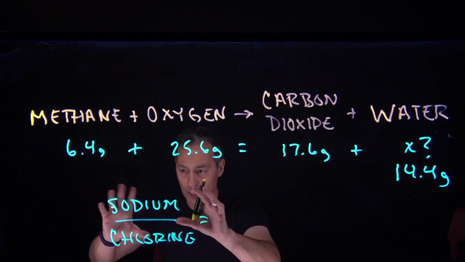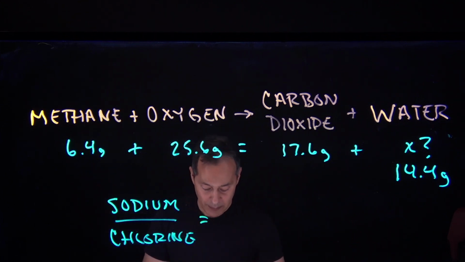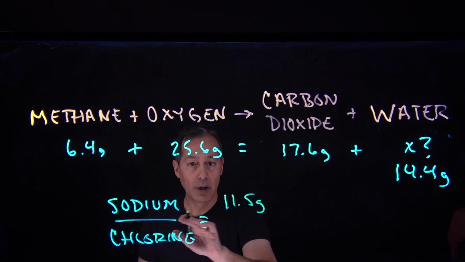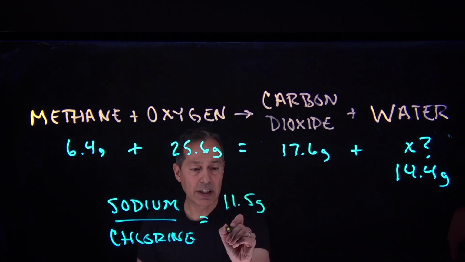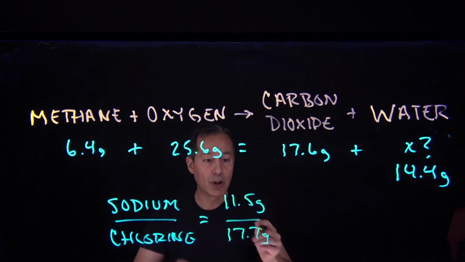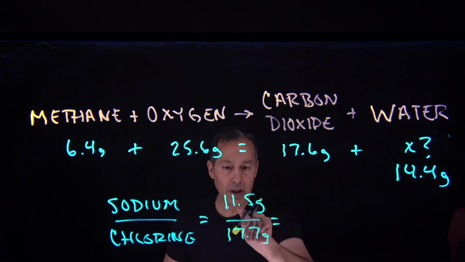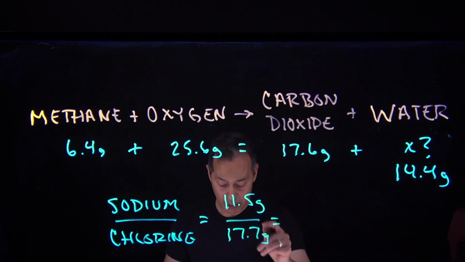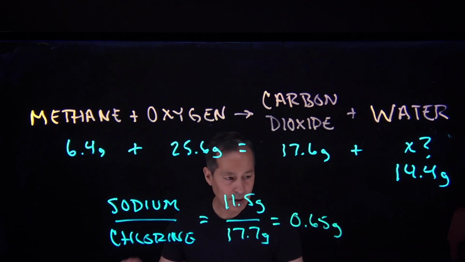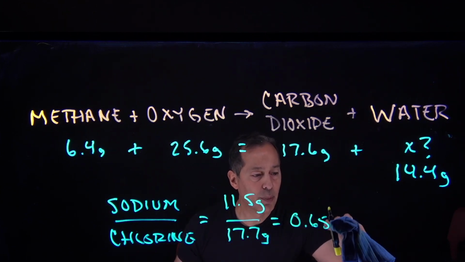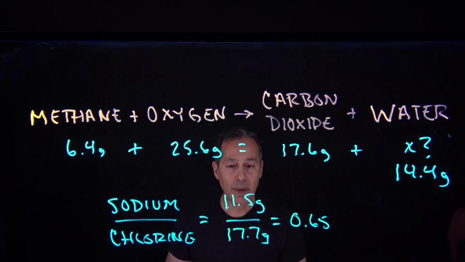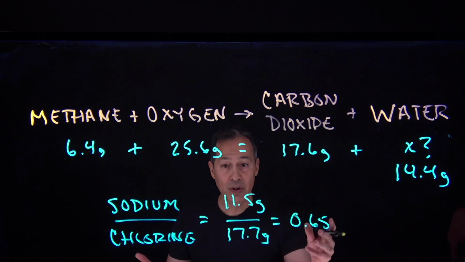In this ratio here, the sodium to chlorine, if we have, say, 11.5 grams of sodium reacts with 17.7 grams of chlorine, this is a ratio. And this ratio turns out to just be 11.5 divided by 17.7, 0.65, not grams, 0.65 is just our proportion between these two. Now sometimes we get nice even numbers, sometimes we don't, and that doesn't really matter here. But the ratio here is 0.65.